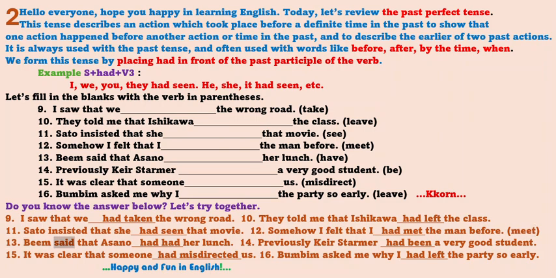13. Beam said that Asano had had her lunch. 14. Previously Keir Starmer had been a very good student. 15. It was clear that someone had misdirected us. 16. Bumbum asked me why I had left the party so early.